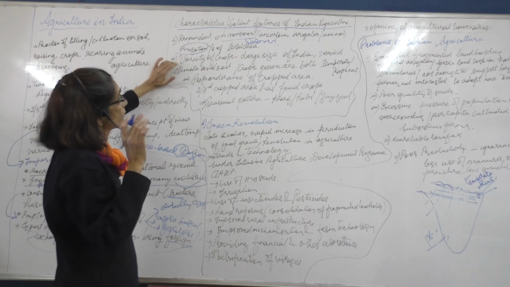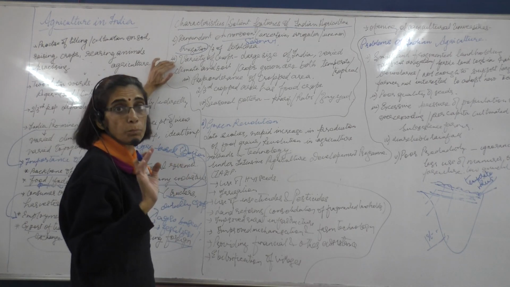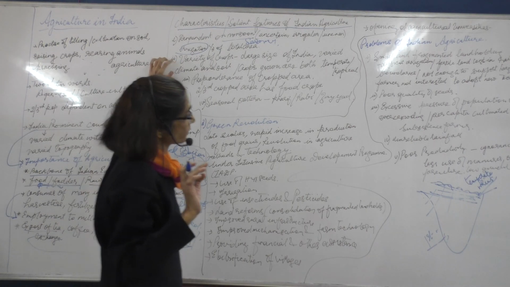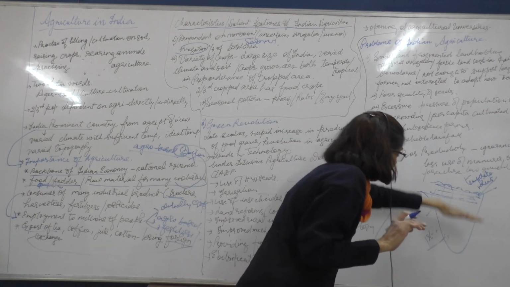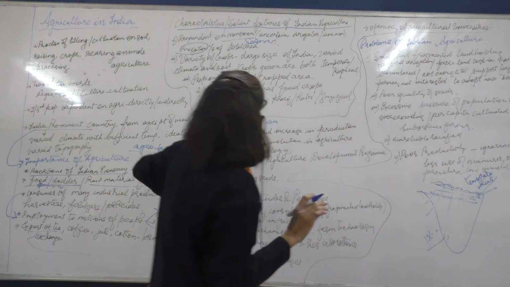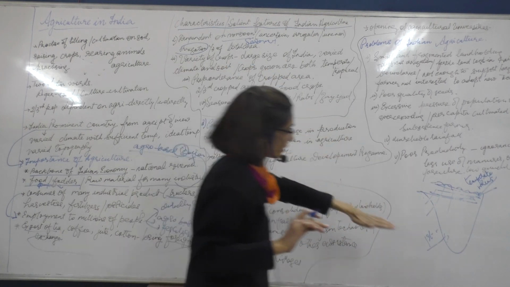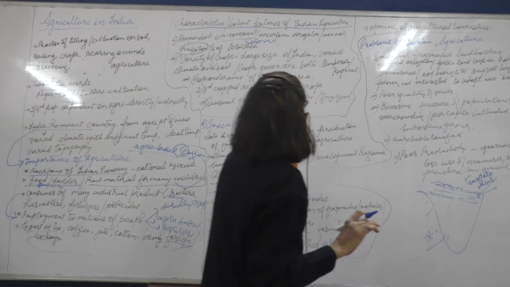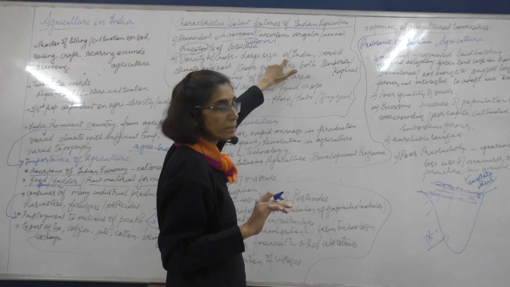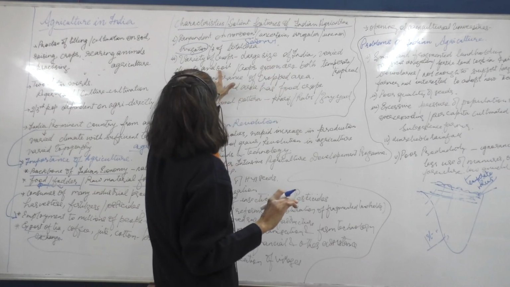Next thing is there are a variety of crops. We say that the country has a large size varying from 8 degrees right up to 32 degrees here. So because of this large latitudinal extent as well as longitudinal extent, there are a variety of crops that are being sown.